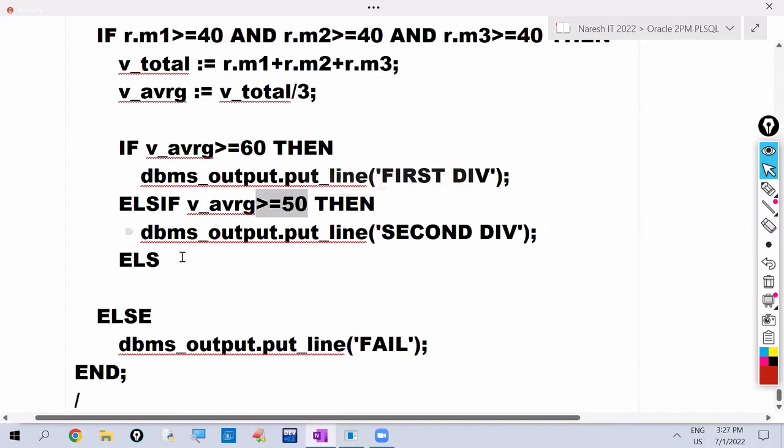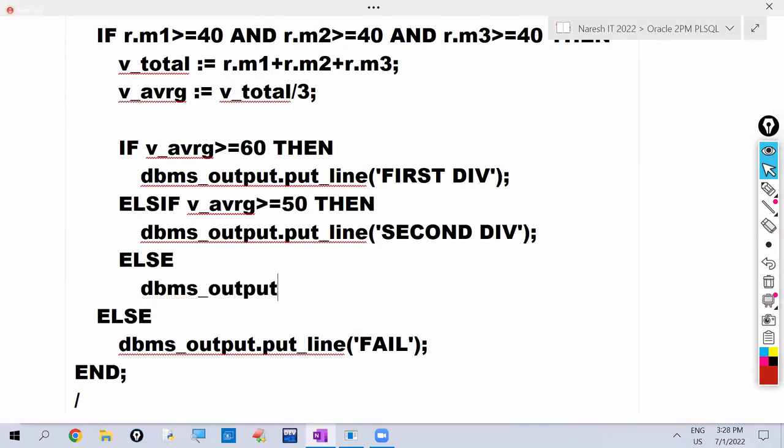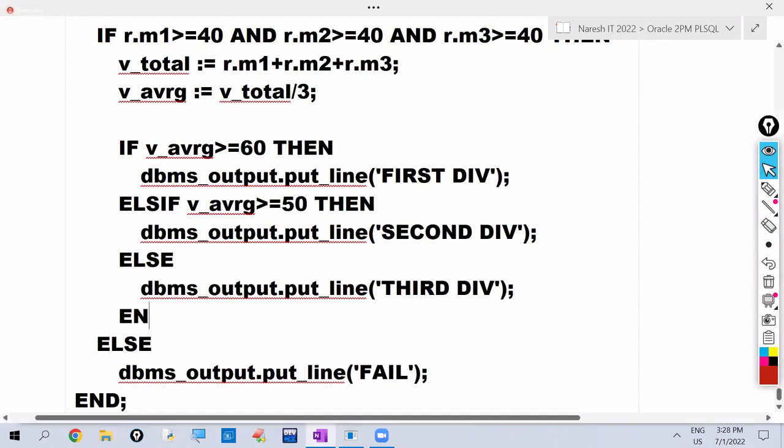He didn't pass in second division, means definitely he passed in third division. So what we write here: dbms underscore output dot put underscore line third division. To close this inner if, we are writing end if.